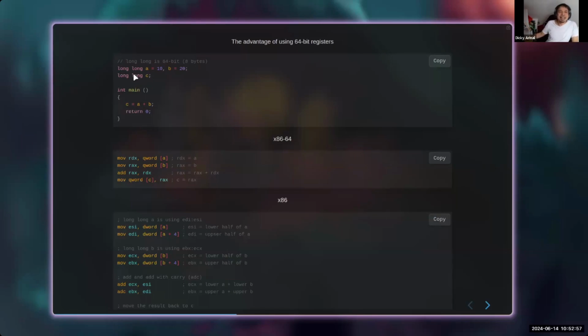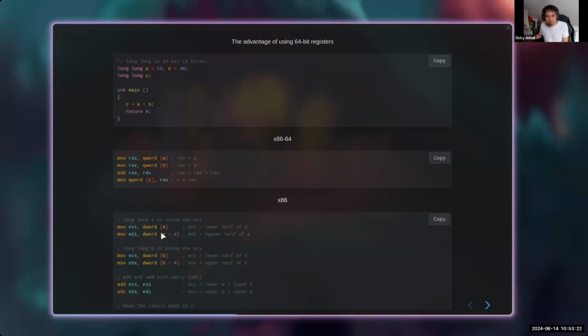Okay, so maybe why am I using a global variable here, not a local variable? The answer is very simple, because a local variable is using stack, right? If we are using stack, then the generated instructions will be a little bit complicated, okay? So that's why I am using a global variable now, right? Because I'm avoiding stack operations.